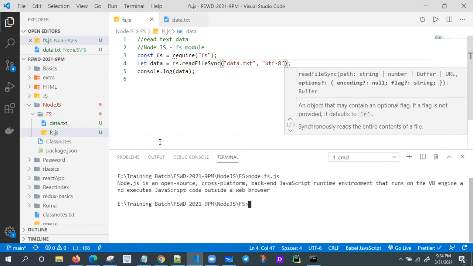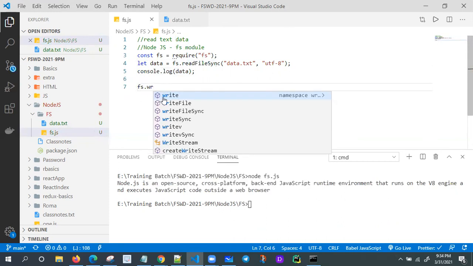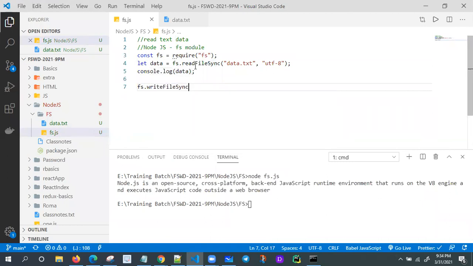So in the data.txt file, we have some data, and we are reading it successfully and printing also. Now let me write. Let me create fs.writeFile, writeFileSync. See these two methods.